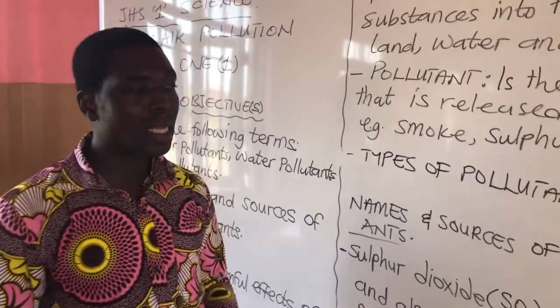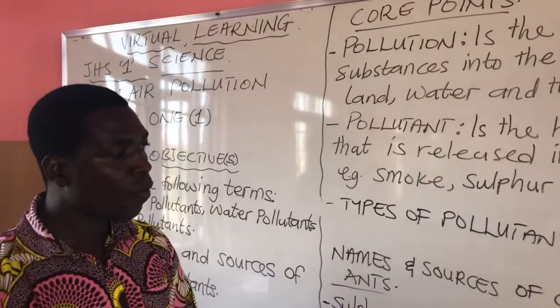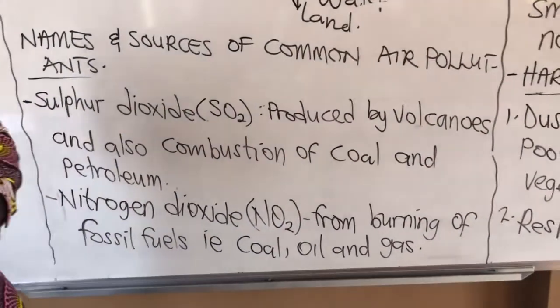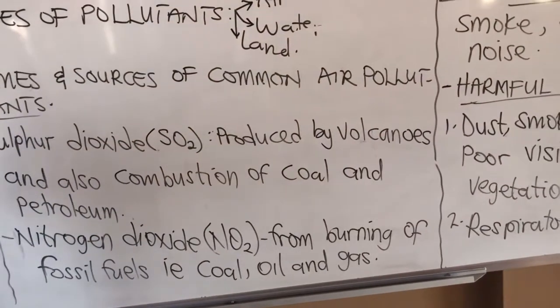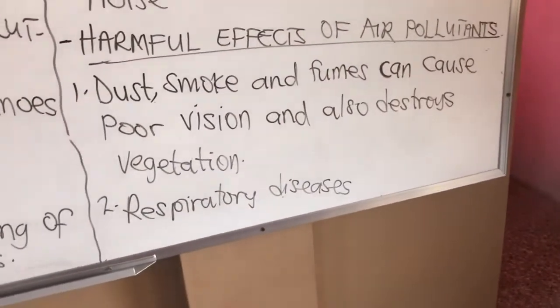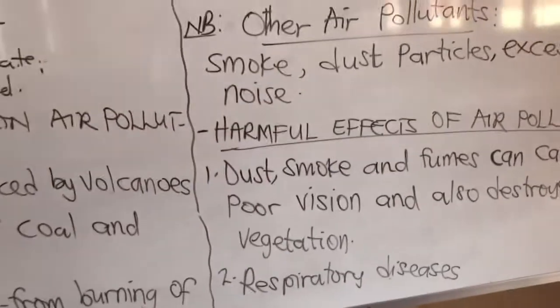It can block them, and this is going to affect our health. Therefore, one of the side effects of air pollutants is that it can cause what we call respiratory diseases. I hope you've taken notes of today's lesson. This is where time will permit us.